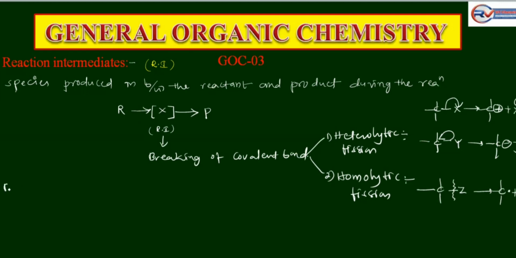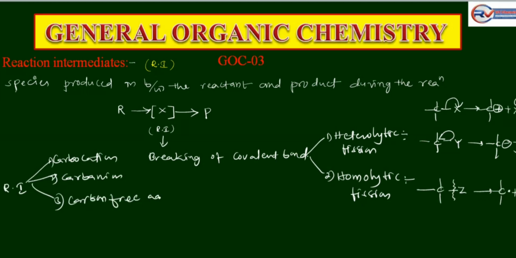Let's see what the reaction intermediates are. The reaction intermediates are carbocation, carbanion, third one carbon free radical, fourth one carbenes, fifth one nitrenes, sixth one benzynes.